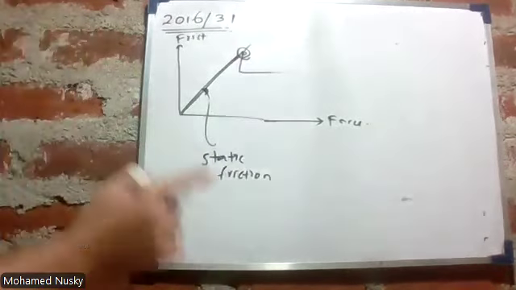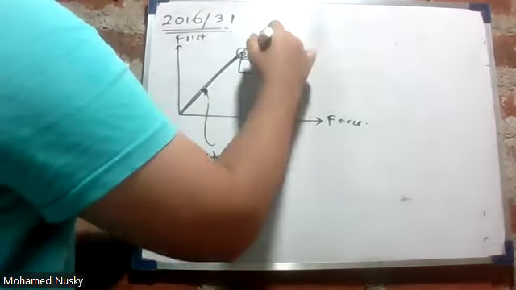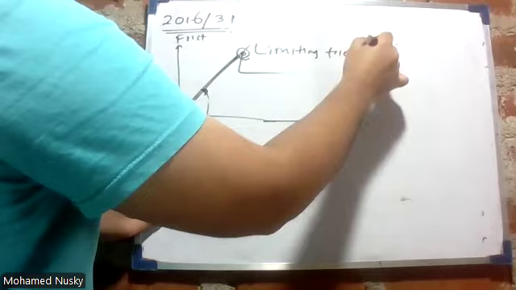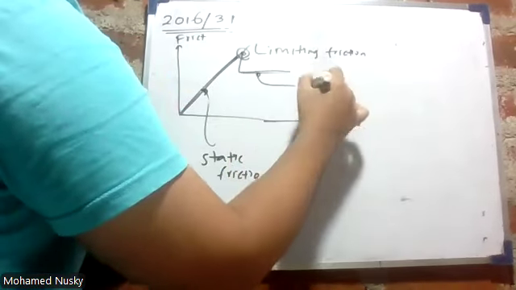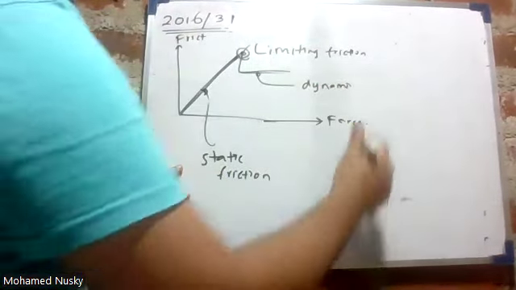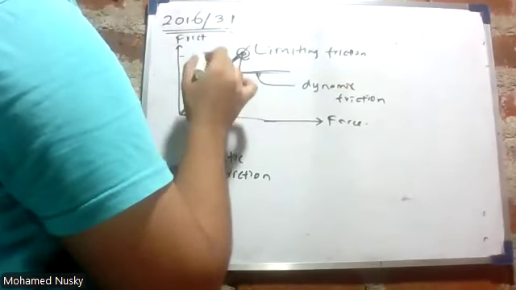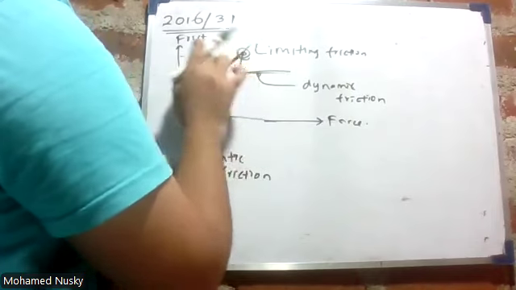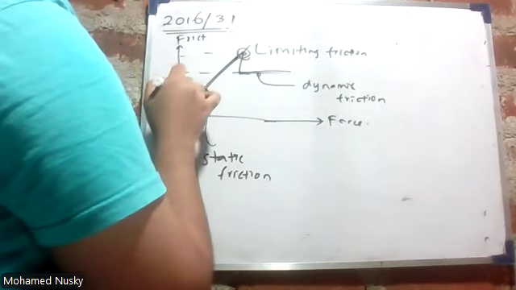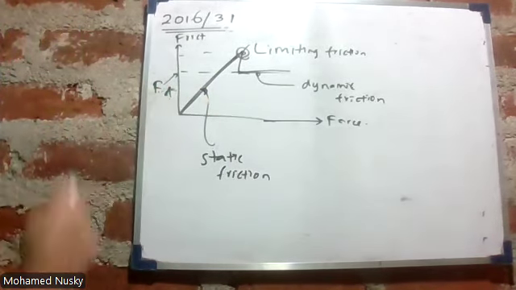At this point, when the object just starts its motion, when the object just starts to move, friction acting is limiting friction. And then it's dynamic friction. When the object is in motion, when the object is moving, dynamic friction will be acting. From here to here, all are static friction, limiting friction, and then it's dynamic friction. F dynamic. Dynamic friction.